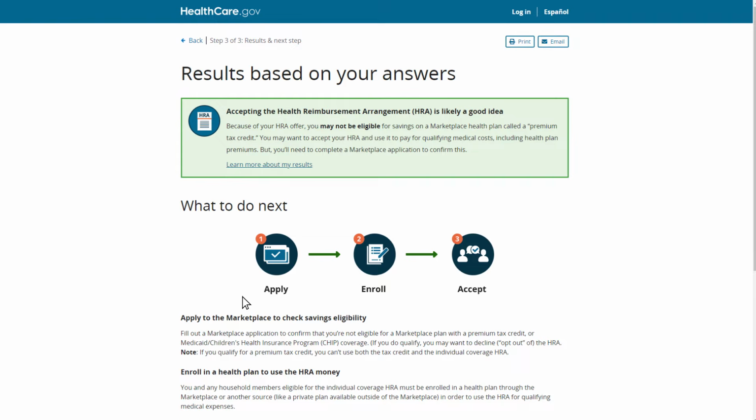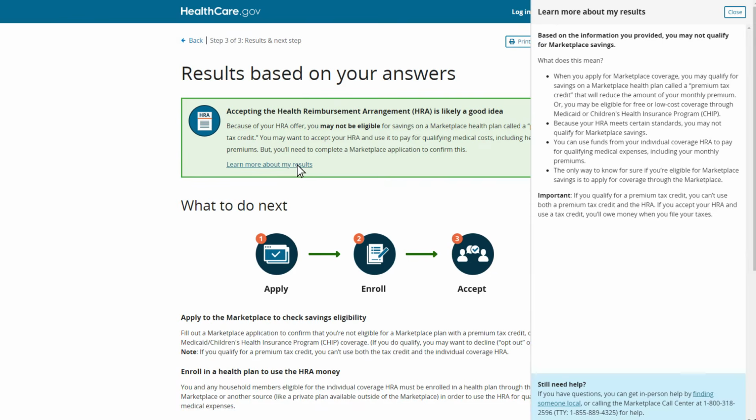He still doesn't fully understand why accepting his offer is the recommended next step, so he selects Learn more about my results to see more details. Tom learns that it is likely a good idea for him to accept his HRA offer because he will most likely not qualify for savings with the marketplace based on the information he entered. Please note, the HRA Employee Affordability Tool is only able to provide an estimate based on the information included in the previous steps, so there is still a possibility that Tom could qualify for savings, Medicaid, or CHIP.